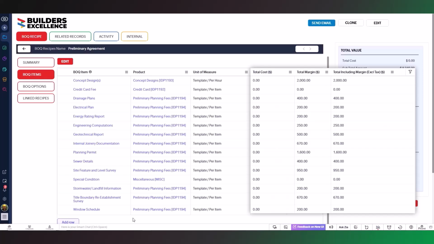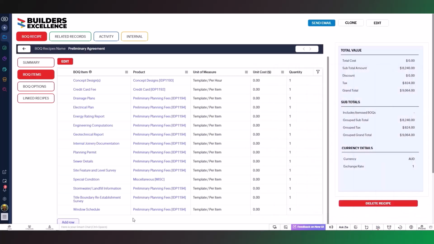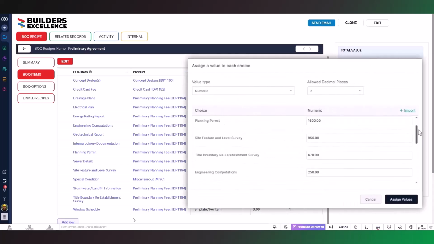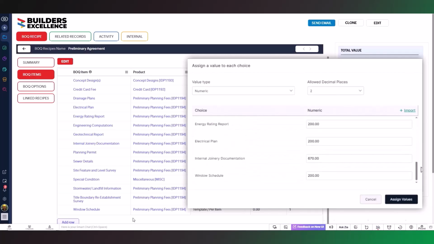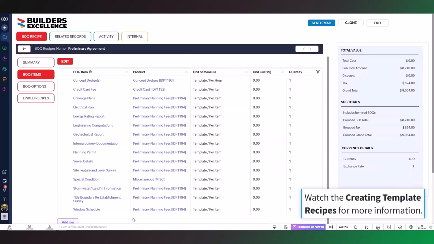So to confirm, the Schedule of Works each have a BOQ item with a unit price that matches the assigned value. The special condition has a BOQ item with a 0 value. The credit card fee has a BOQ item with a 0 value. Do not change the name of the BOQ item for the special condition and credit card fee, but make sure all your options under the Schedule of Works match the BOQ item name and assigned values. To learn more, watch the video on creating template recipes.